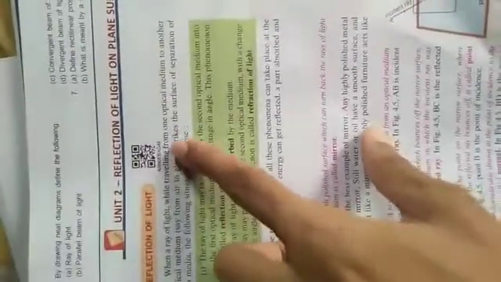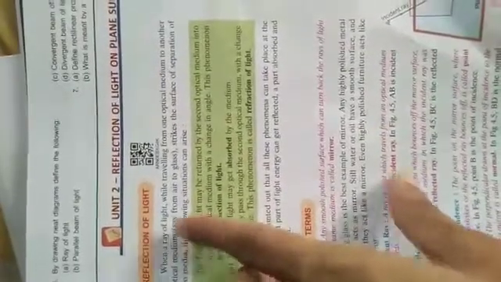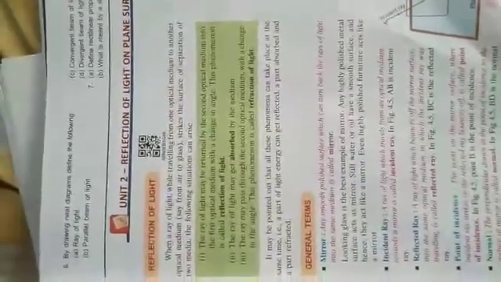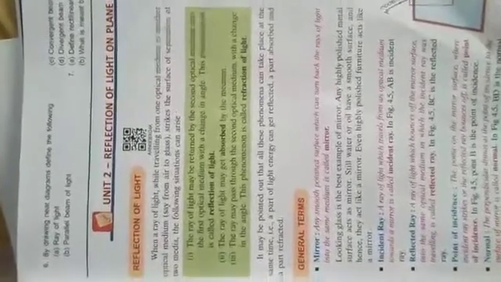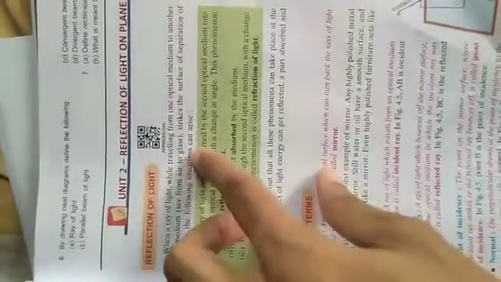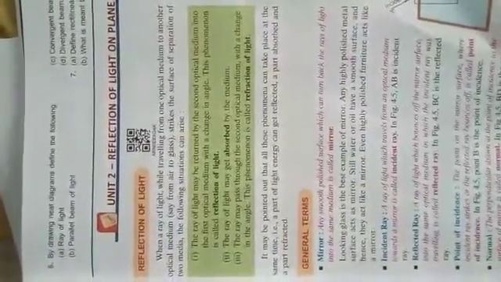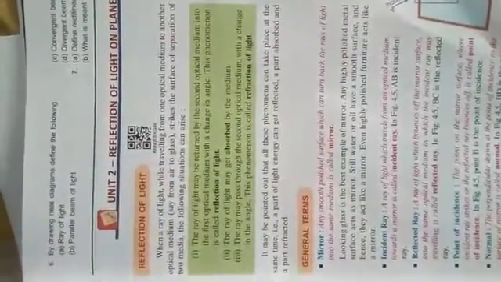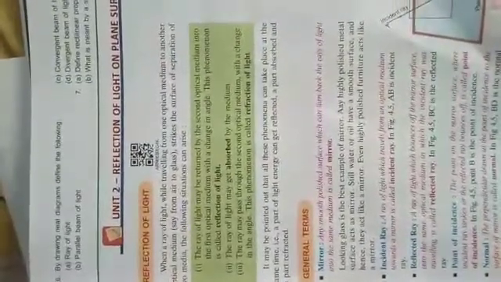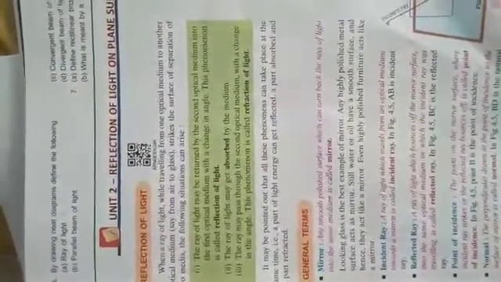So we can say that when a ray of light, while traveling from one optical medium to another optical medium, so what is an optical medium actually? The medium through which light can pass. Say from air to glass, air and glass both are optical media. Say from air to glass, it strikes the surface of separation of the two media. That means the surface which separates these two media. This is actually the surface of separation. In this case we can see the following situations.